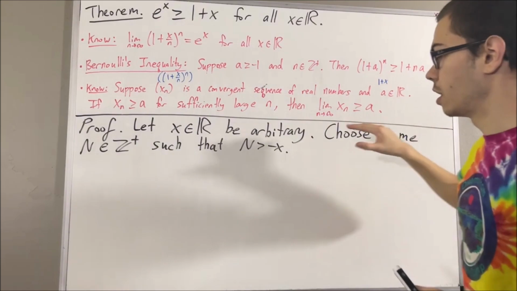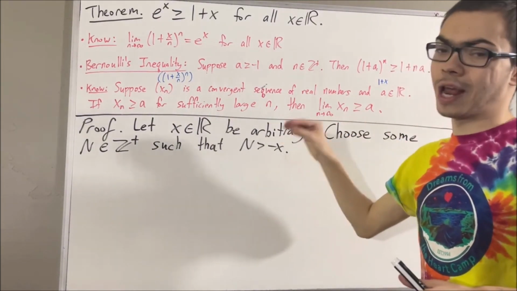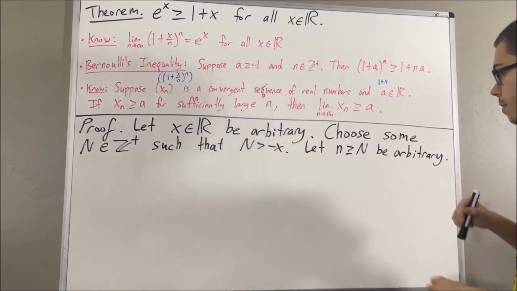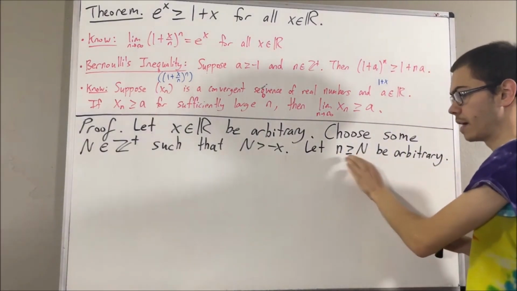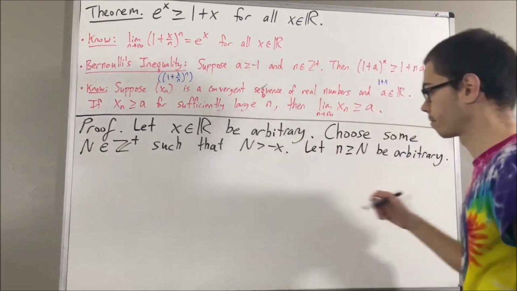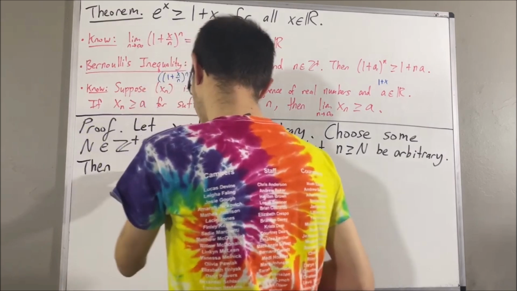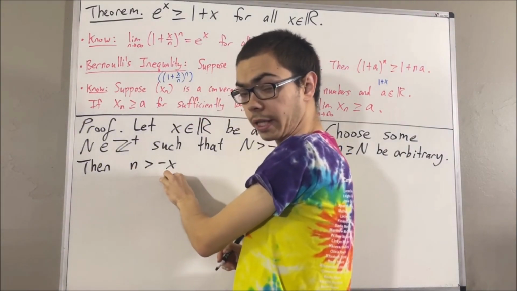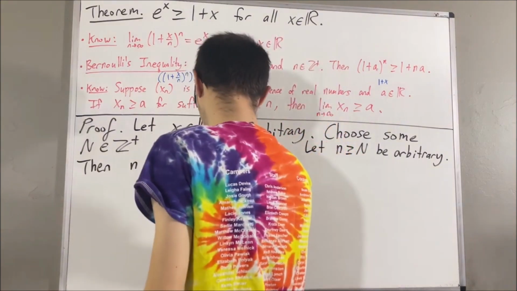So how do we show that? Let's first give ourselves an arbitrary integer n greater than or equal to capital N. Now, since n is greater than or equal to capital N, and capital N is greater than negative x, we have that n is greater than negative x. So if we take this inequality and divide by negative n on both sides, we're going to get x over n is greater than negative 1.